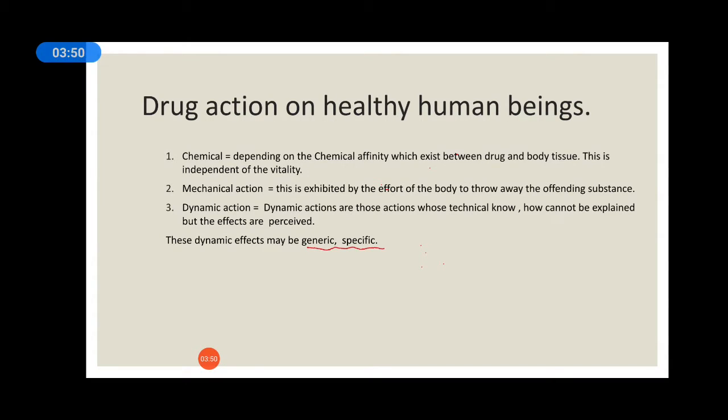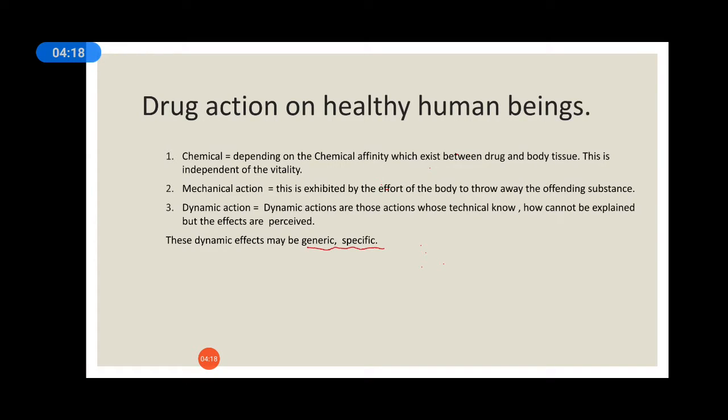Now what do you mean by generic? Generic means common to all the members of a certain class of drugs. For example, vomiting, diarrhea with cold sweat and cramps of the extremities are the symptoms produced by the dynamic effect of Arsenic, Cuprum, Veratrum and Antimonium. All these four drugs show the same symptoms. Okay, it is called the generic action.